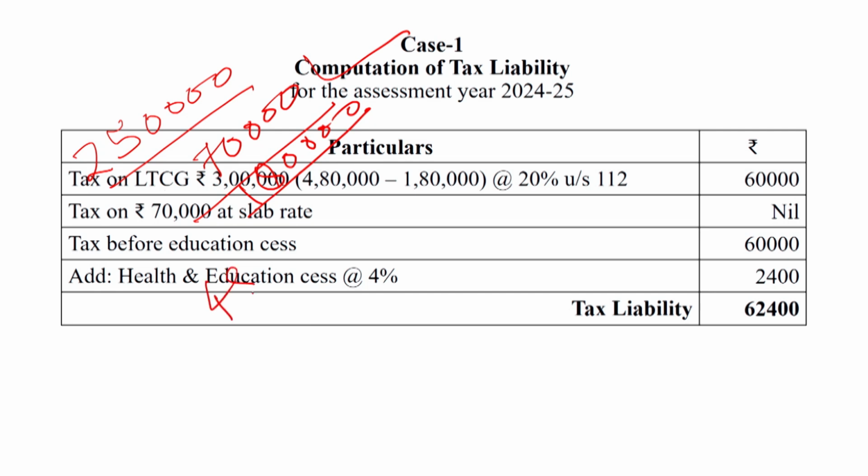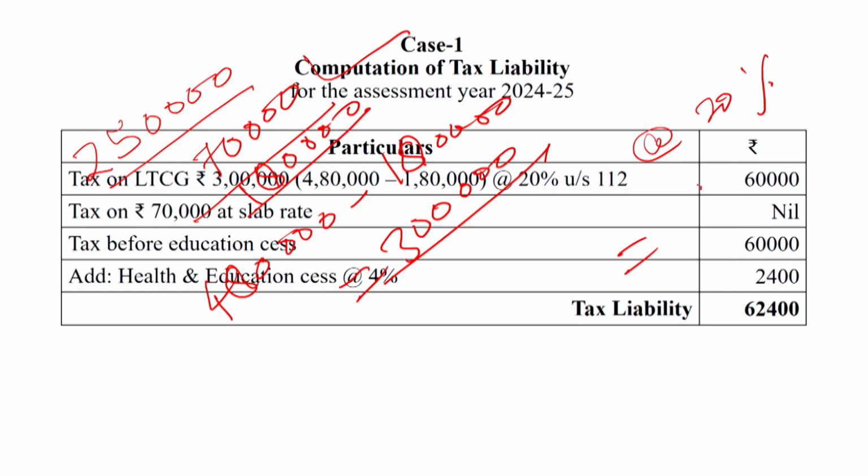So 4,80,000 minus 1,80,000 is equal to 3 lakh. Up to rupees 3 lakh, the tax at the rate of 20% is equal to 60,000. So 60,000 is computed.